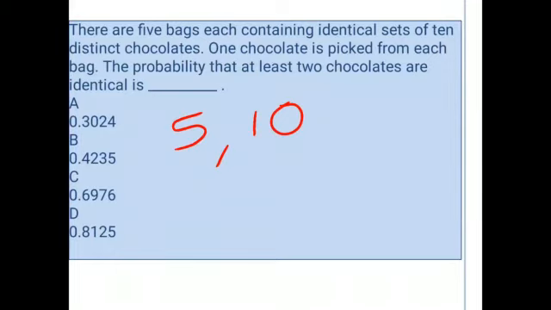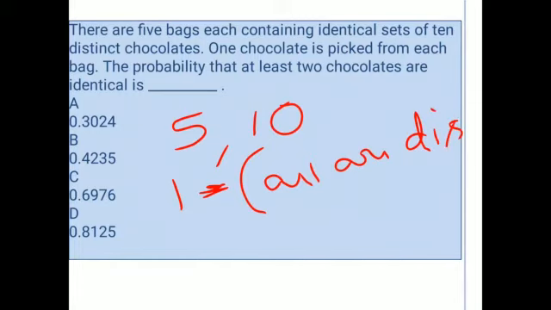So how will we find this? By using the formula, that is 1 minus. Here at least 2 chocolates are identical, that means 2 chocolates or 3 chocolates or 4 chocolates or 5 chocolates, like that. So for that we will find 1 minus all are distinct chocolates.